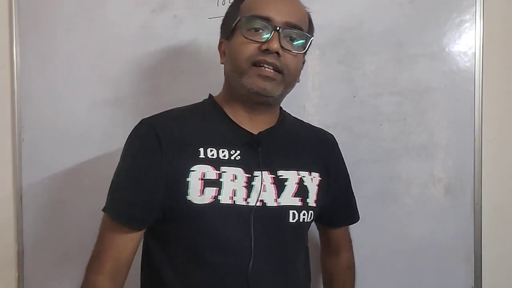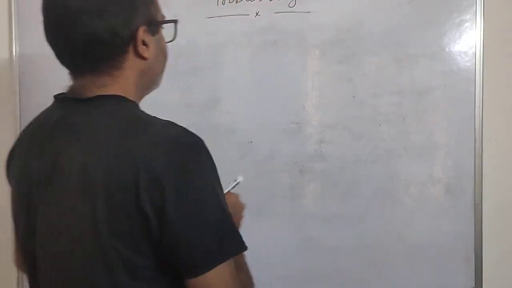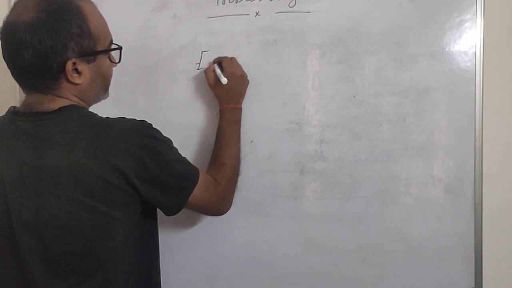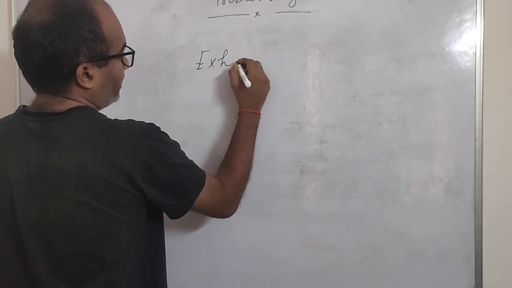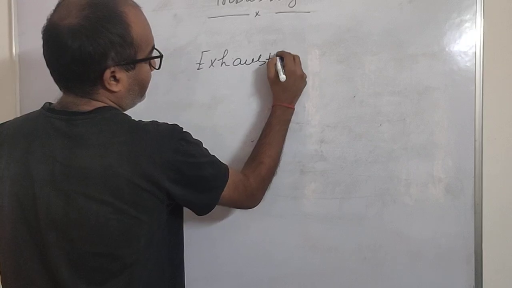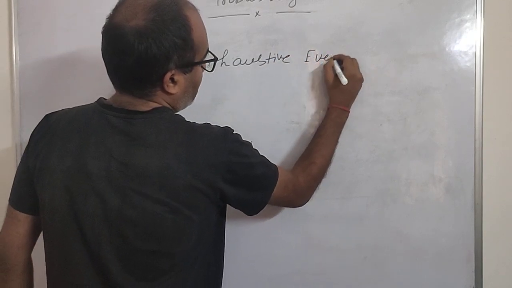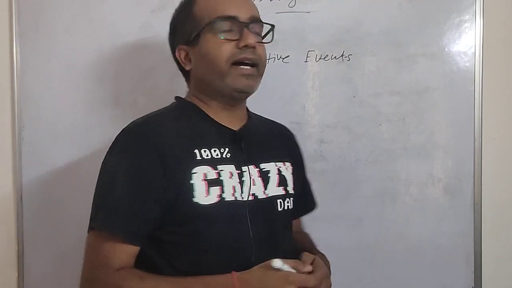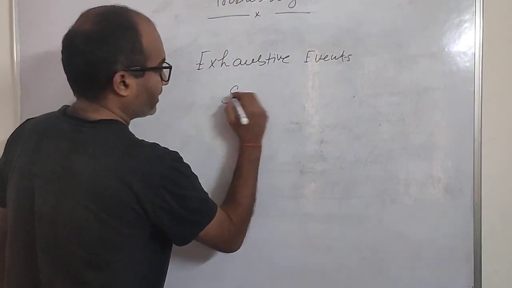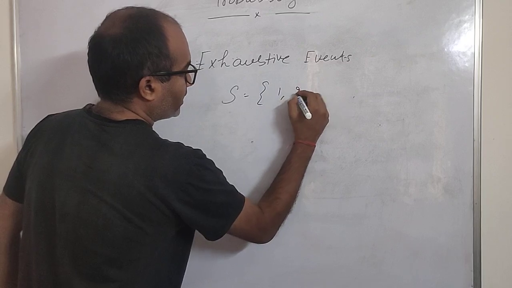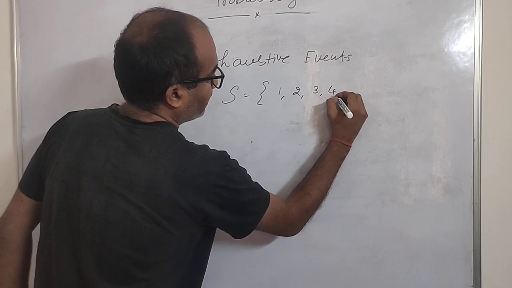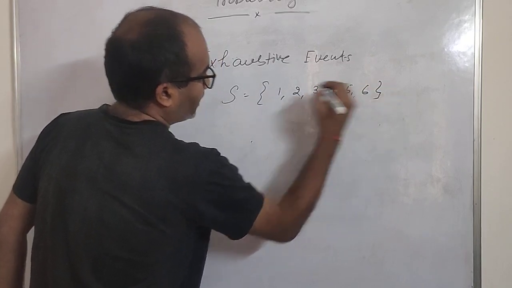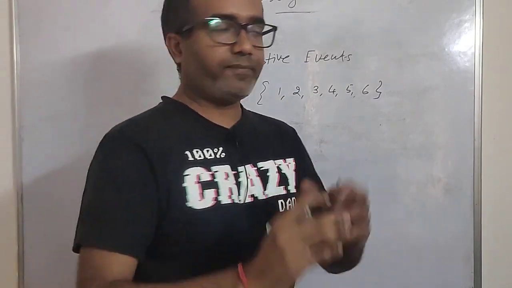Now let's see the definition of exhaustive events, right? The other event type is exhaustive, E-X-H-A-U-S-T-I-V-E, exhaustive events. What are the exhaustive events? Suppose I'm throwing a die. The sample space is 1, 2, 3, 4, 5 and 6. These are all the possibilities when I throw a die.